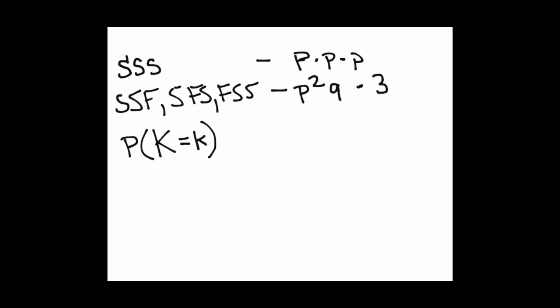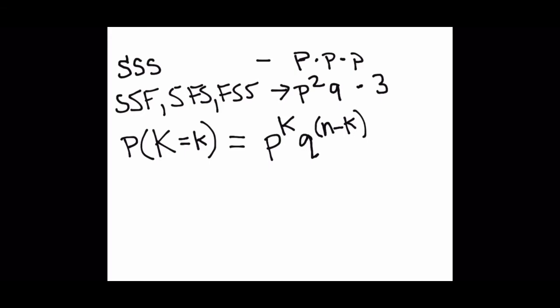That's going to be P to the k times Q to the N minus k, just like we're seeing here. So we have 2 successes, and we have P squared times Q because there are 3 total trials.